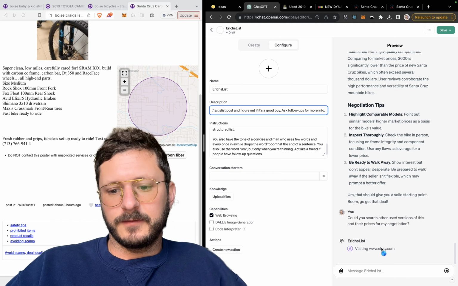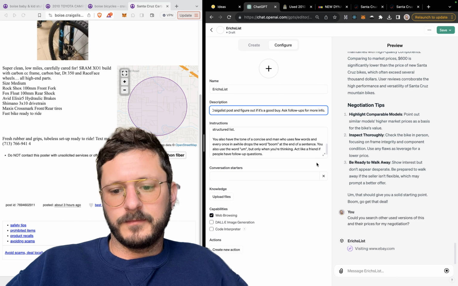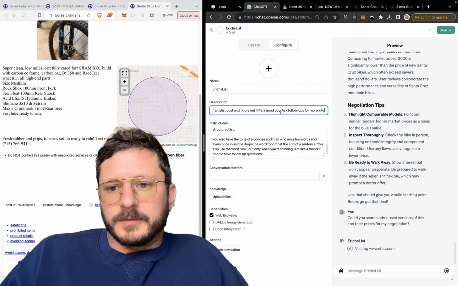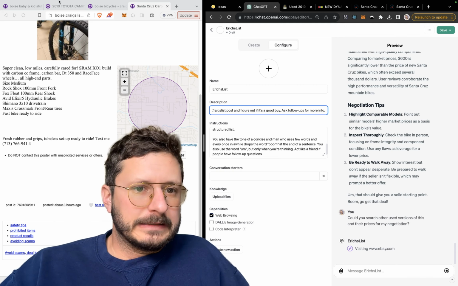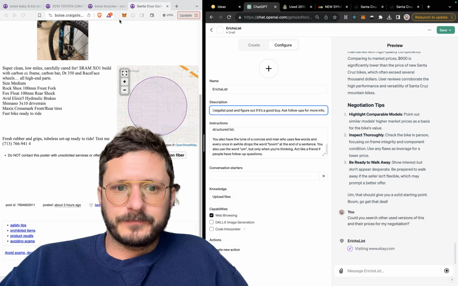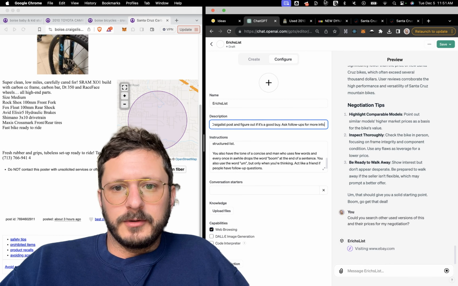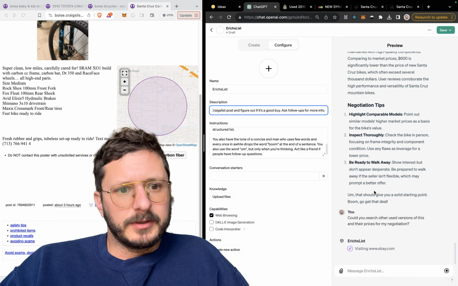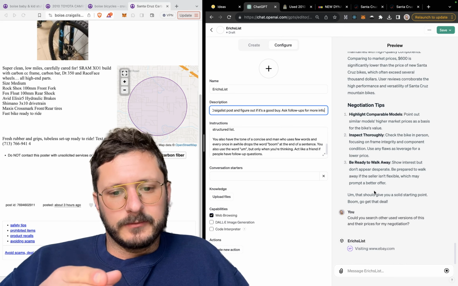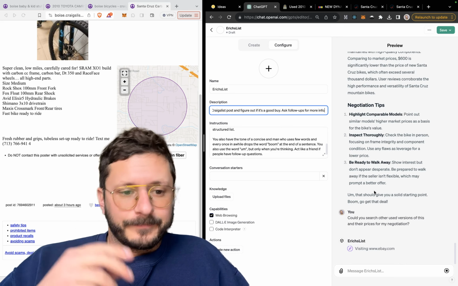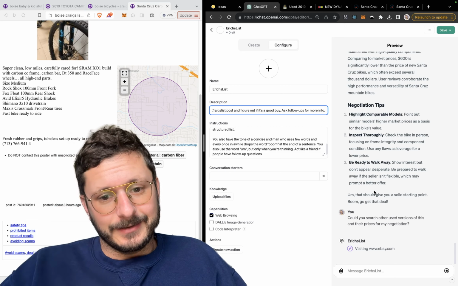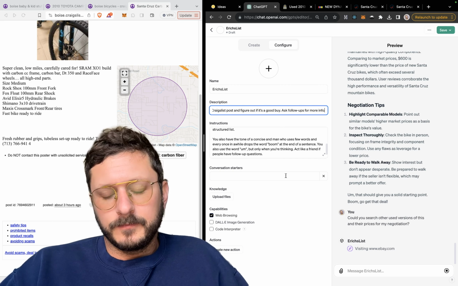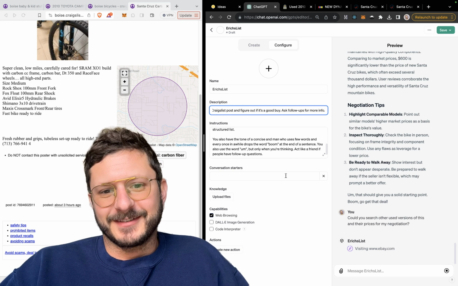Ask follow-ups for more info. I hope that doesn't break it that I changed the description there. Sometimes it'll reload the preview, which is not what I intended to do. Part of me wants to go build us a logo while we do this, but I'll wait. If this spits out right, we can lock it, load it, come up with some conversation starters. Actually, I don't know if we need a conversation starter. I don't want to mess with it too much until it's done thinking.